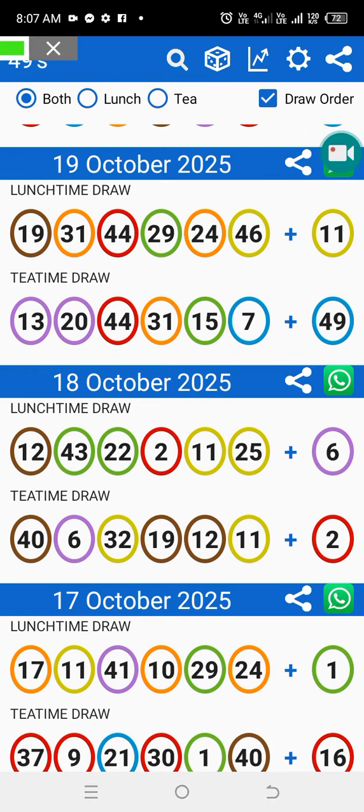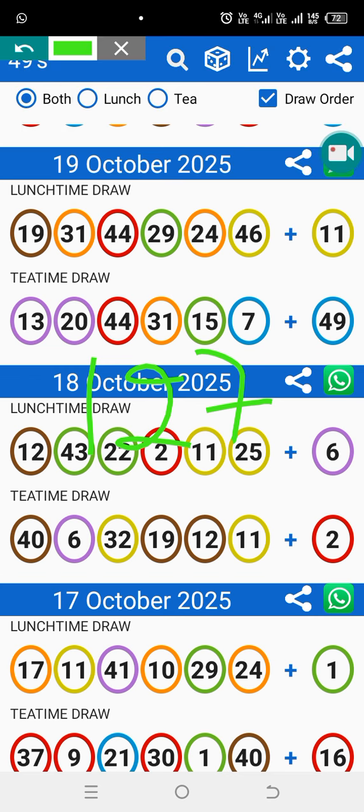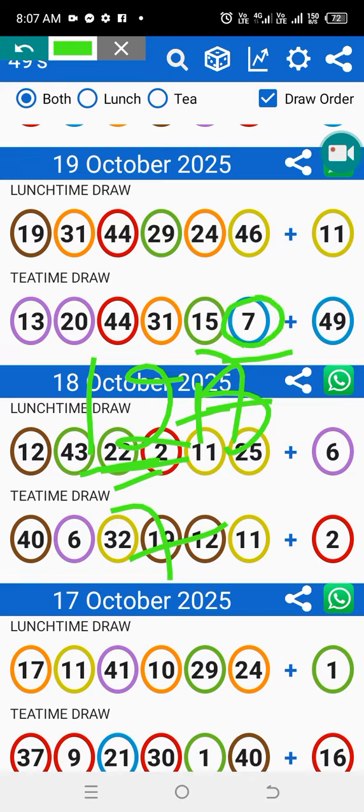Now let's check our code, the 127. Remember we spoke that is last year, the same date, right? Now we have the first two numbers plus the last one, which is 19. Oh no, sorry, which is 17. Now the first two numbers minus the last one is 7, because 12 minus 5 is 7. 7 is sitting here, right? That's how they use this code.